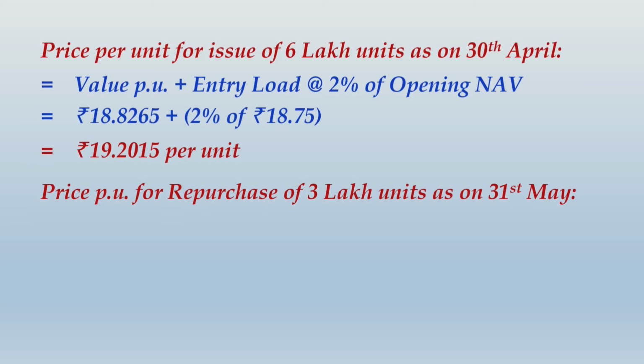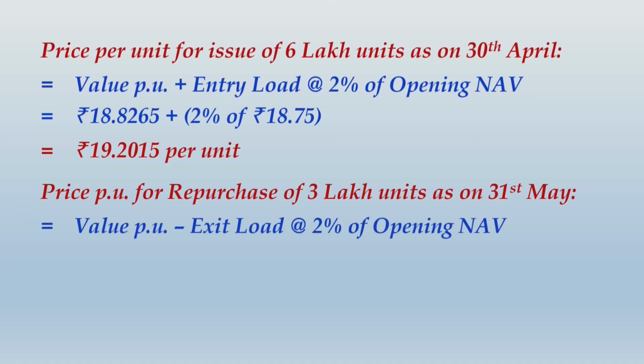And how will you do that? Here exit load has to be subtracted, right? Entry load you will add, but exit load you will subtract. So value per unit as on 31st May, from that you will subtract the exit load, that will be again at 2% of opening NAV. So it is 18.939, which we found as the value per unit as on 31st May after dividend equalization but before adjusting the exit load. Now exit load will be subtracted.